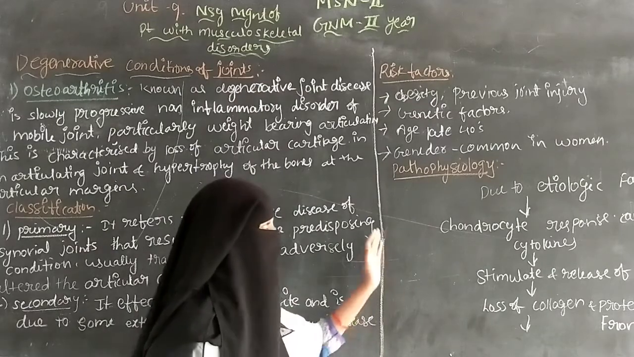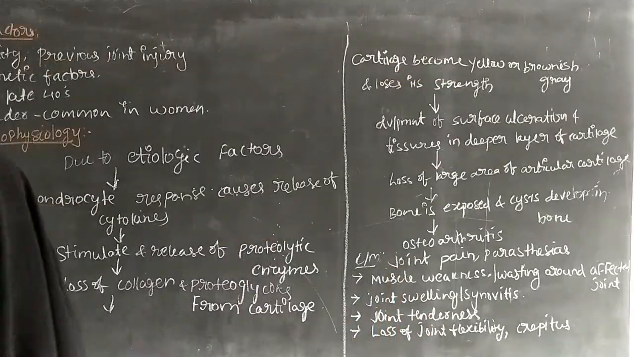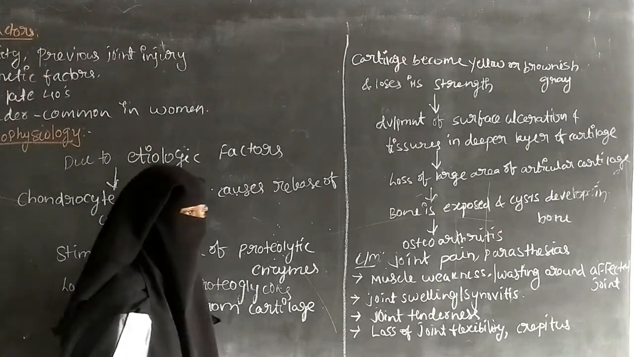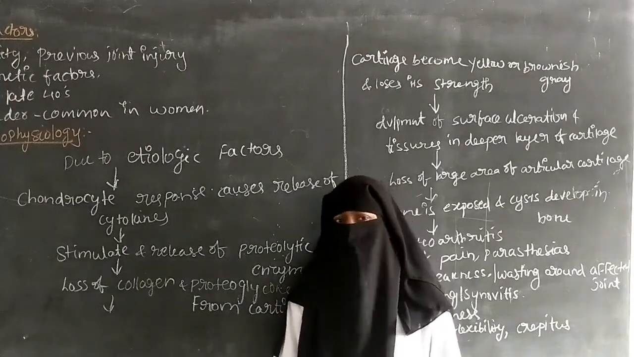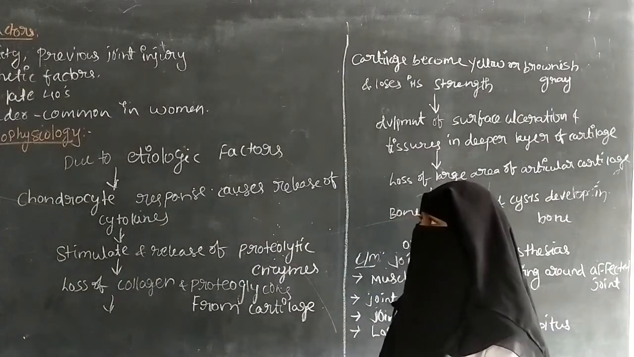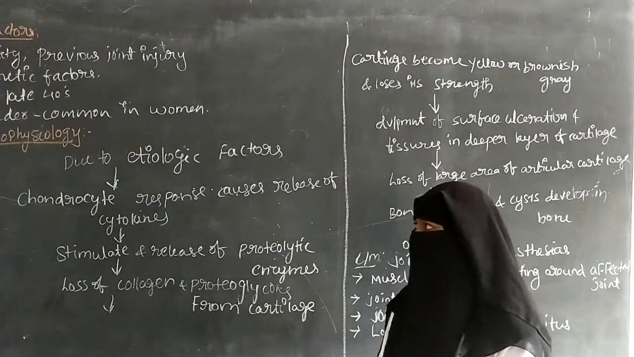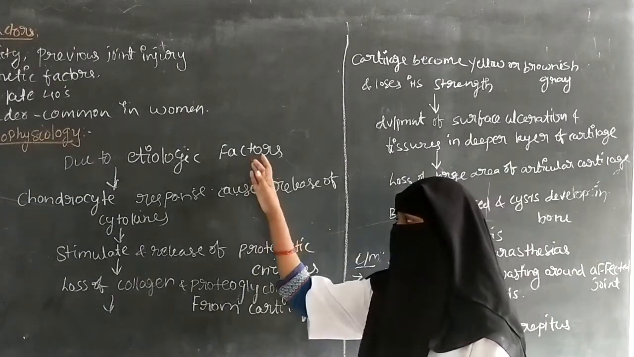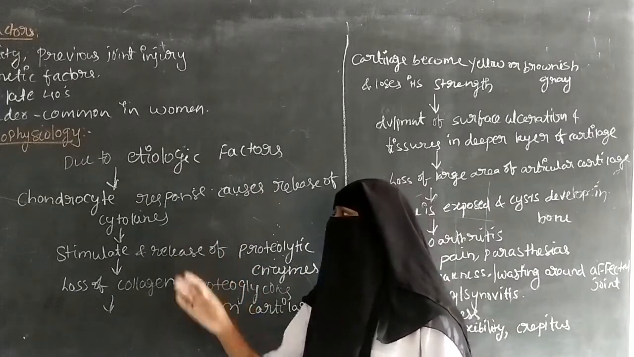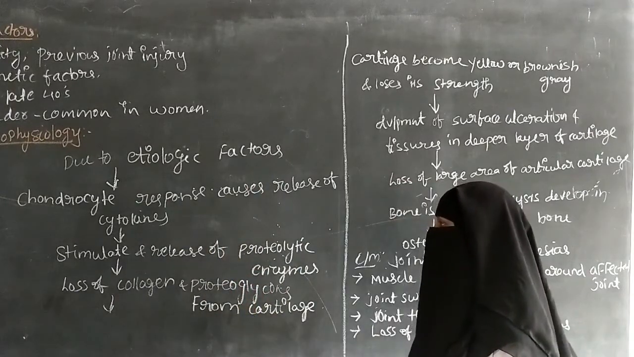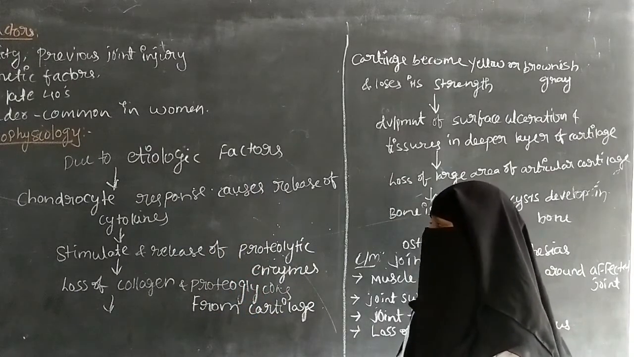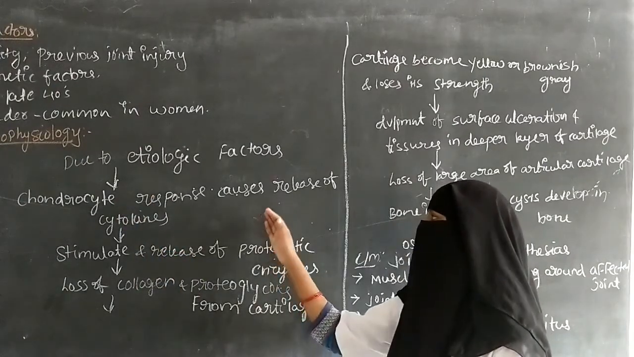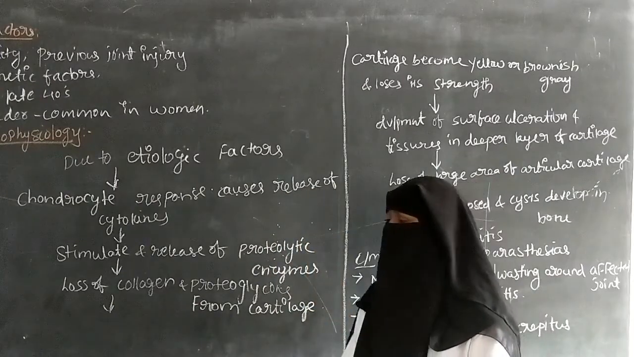And next is the pathophysiology. Pathophysiology includes the etiological factors. Because of obesity, previous injury or genetic factors, which are all etiological factors, the chondrocyte responds and causes the release of cytokines. The chondrocyte acts as an immune cell, so it can respond and cause the release of cytokines.